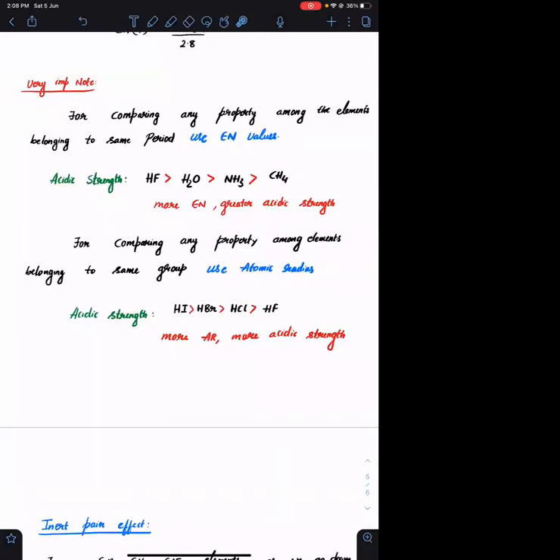When we first studied periodic properties, you did not yet know what is meant by conjugate base and all those things. Now you can compare this based on conjugate base stability.